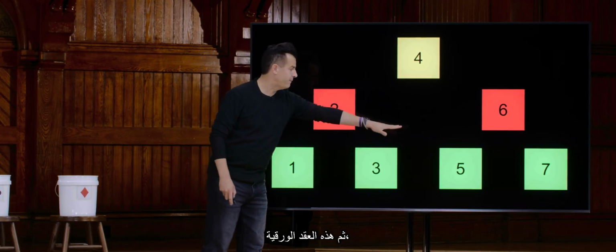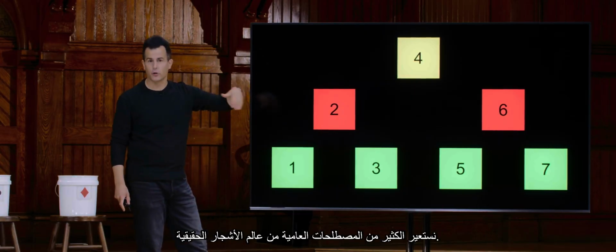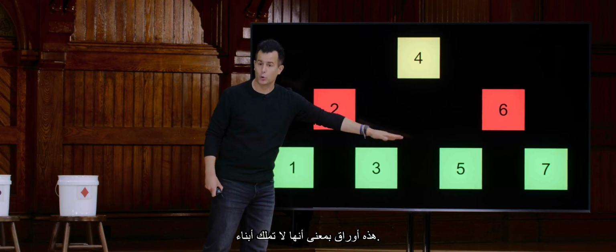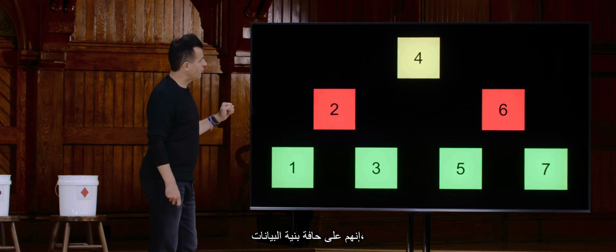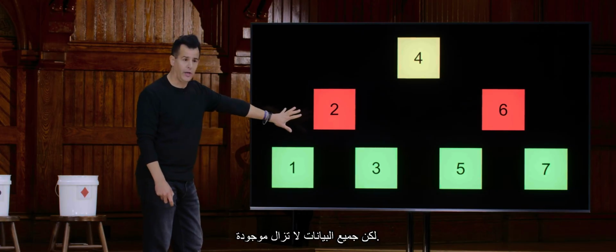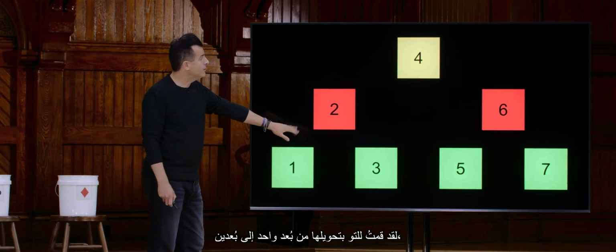And then these leaf nodes, so to speak, we borrow a lot of vernacular from the world of actual trees. These are leaves in the sense that they themselves have no children. They're at the edge of the data structure, are going to be the middles of the middles of the middles. But all of the data is still there. I've just exploded it from 1 to 2 dimensions.